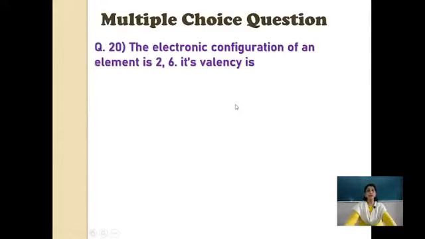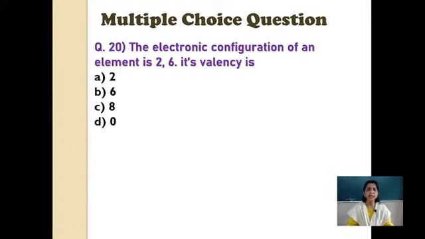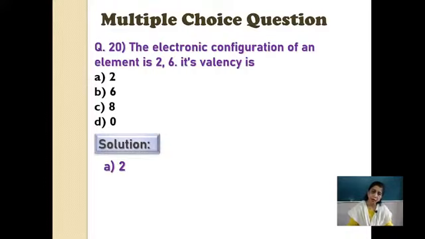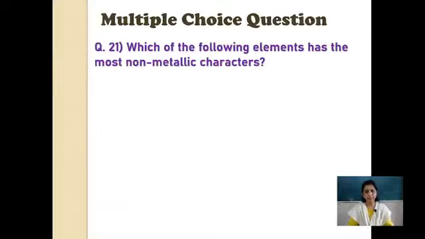The electronic configuration of an element is 2, 6. Its valency is. Here directly the electronic configuration is given to you, so I think it is easy for you to understand. 2, 6, 8 or 0. Correct answer? Yes, you all know it now. 2. Why? Because 2, 6 means 2 electrons it can gain very easily.